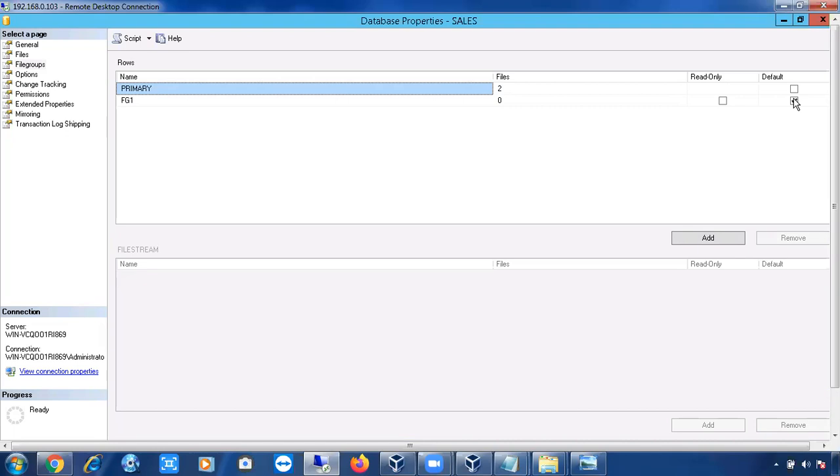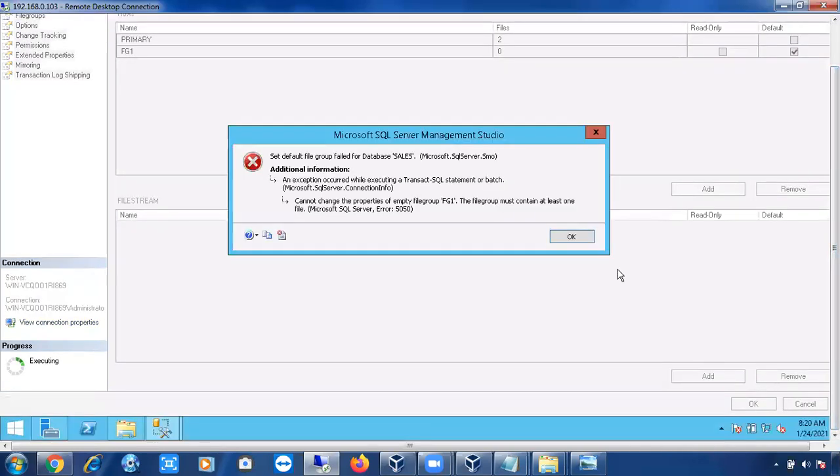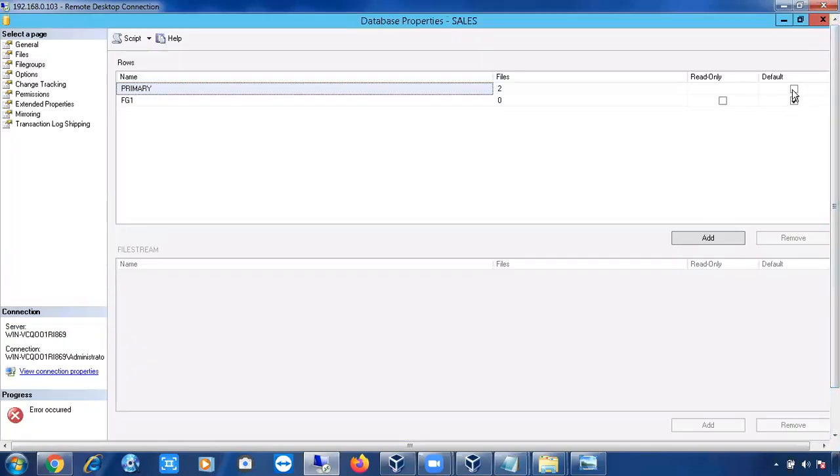Whenever you select a default file group, SQL Server will try to load the data into the files that are there in the default file group. Unfortunately, there are no files in the FG1 file group. If I click OK, let me see whether it accepts or throws an error. You cannot change the properties of an empty file group.